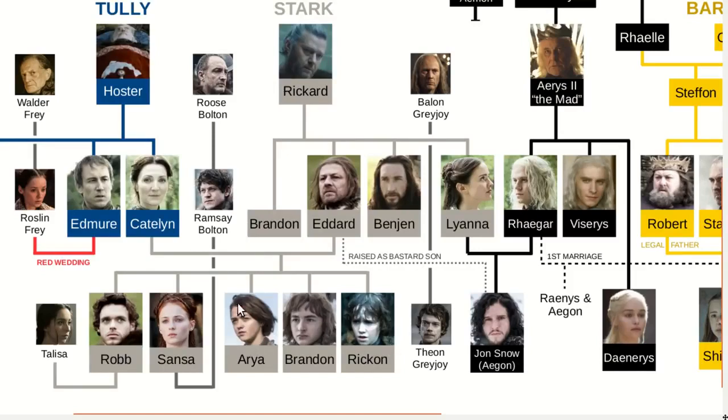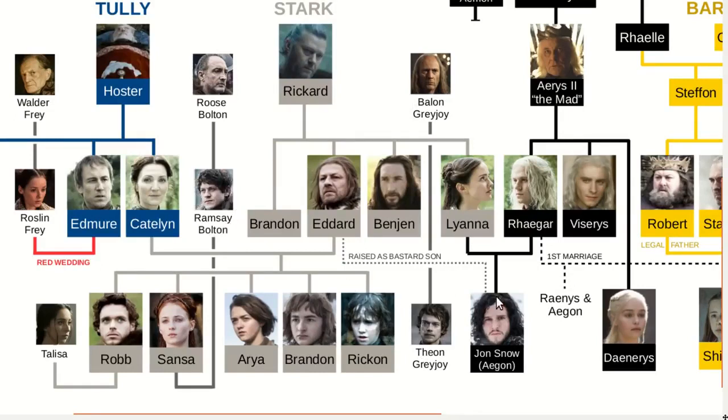Arya, she disappears from the public eye in season 1 and roams Westeros and then eventually Essos, where she trains as an assassin. Brandon ends up in the far north and develops the ability to see the past and the future. Theon, who was the son of Balon Greyjoy, was originally living with the Starks as their ward, but eventually ends up a prisoner of Ramsay Bolton and is known as Reek.